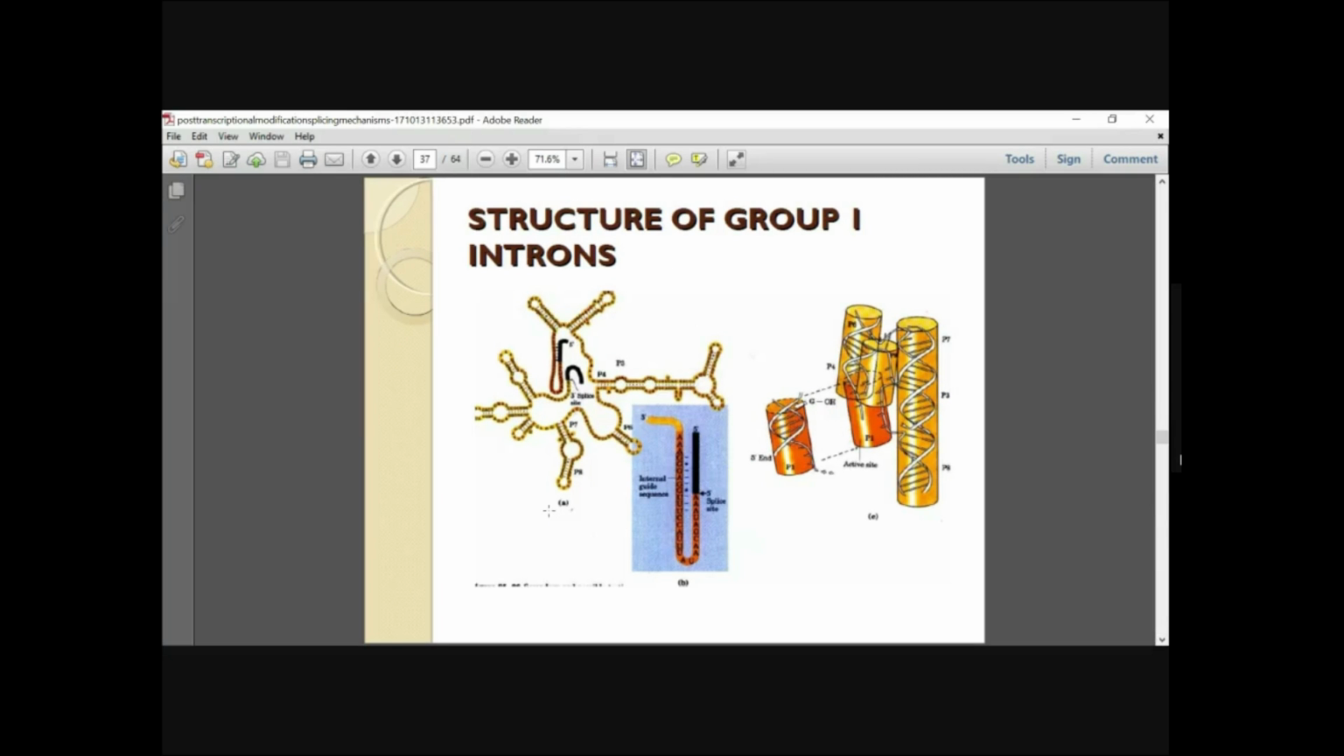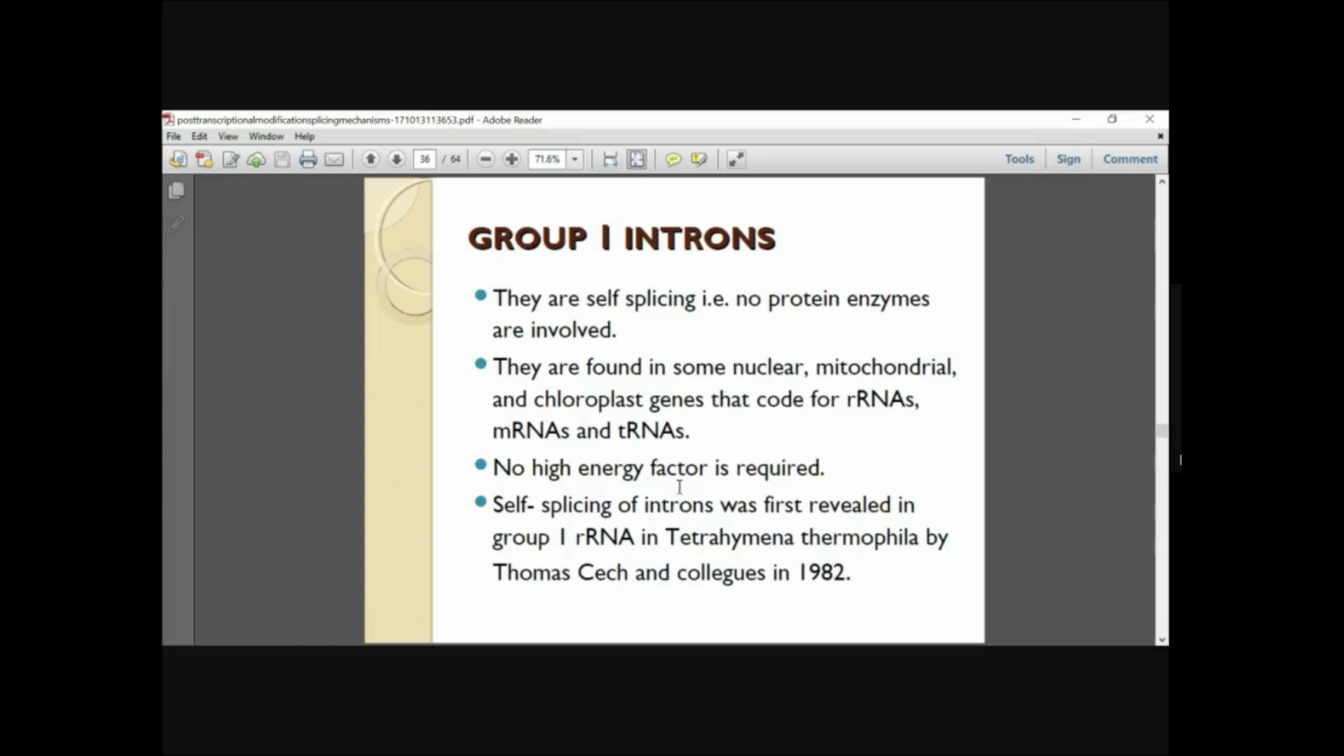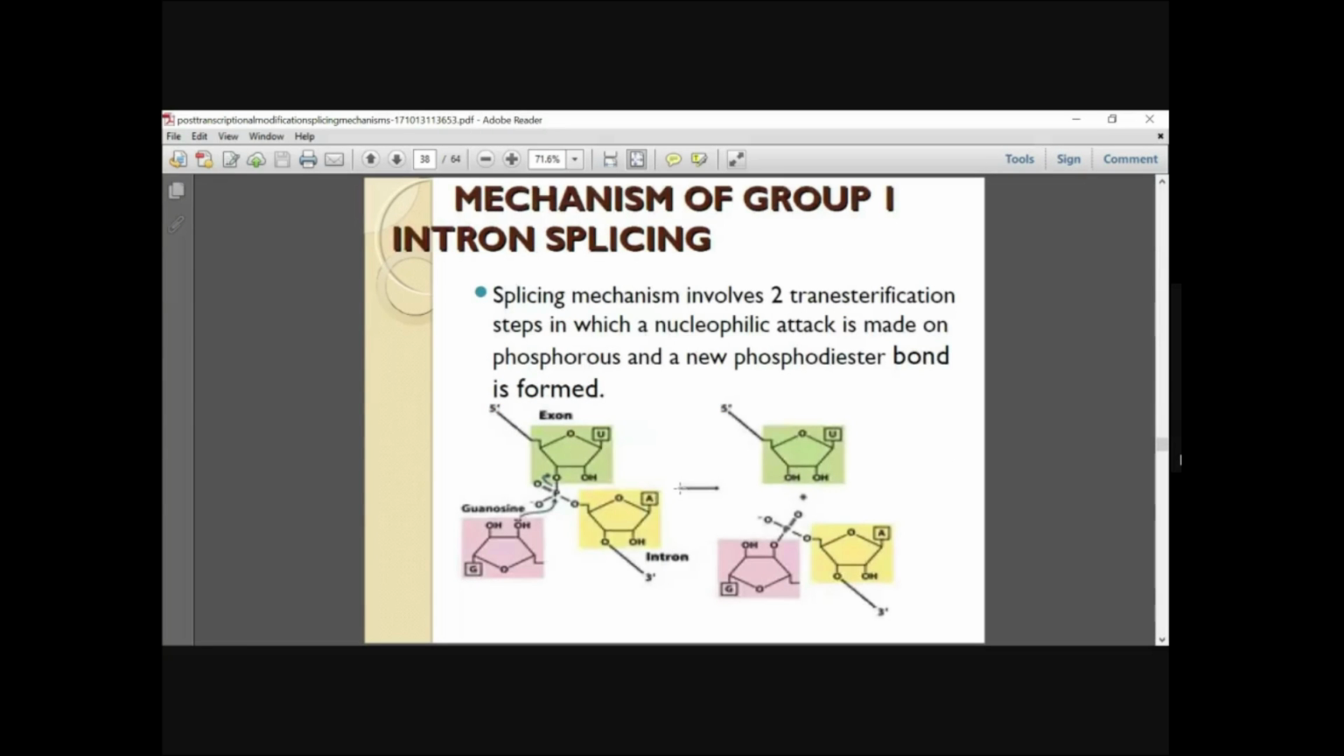So this is the structure of the group 1 introns. Here you have the 5' splice site, this is the 3' splice site, and you have an internal guide sequence. The sequence of the guide sequence will mainly determine where the splice site is in the particular mRNA sequence. So how does the mechanism take place? The splicing mechanism mainly involves two transesterification steps.